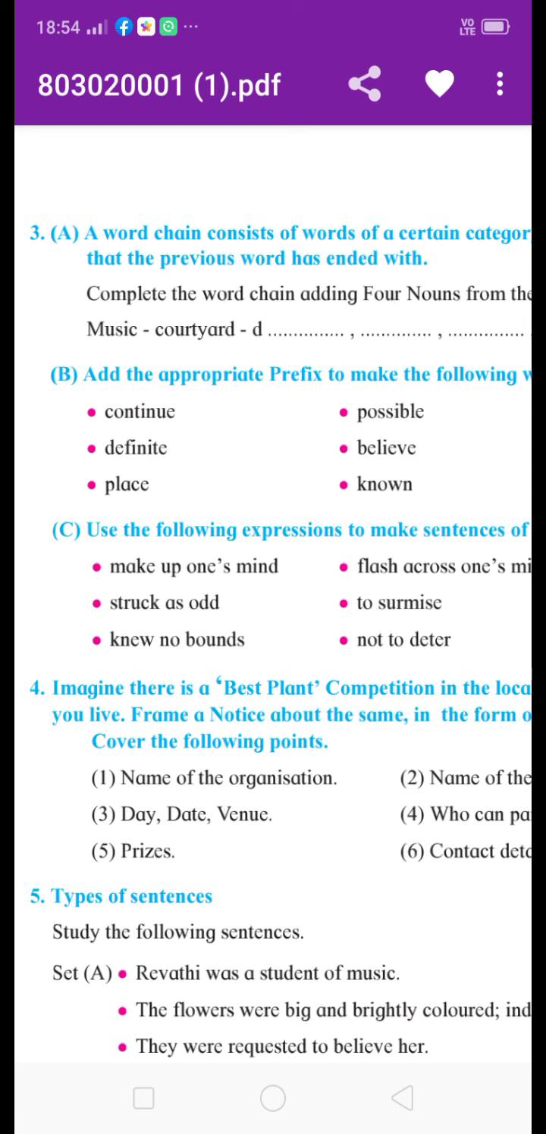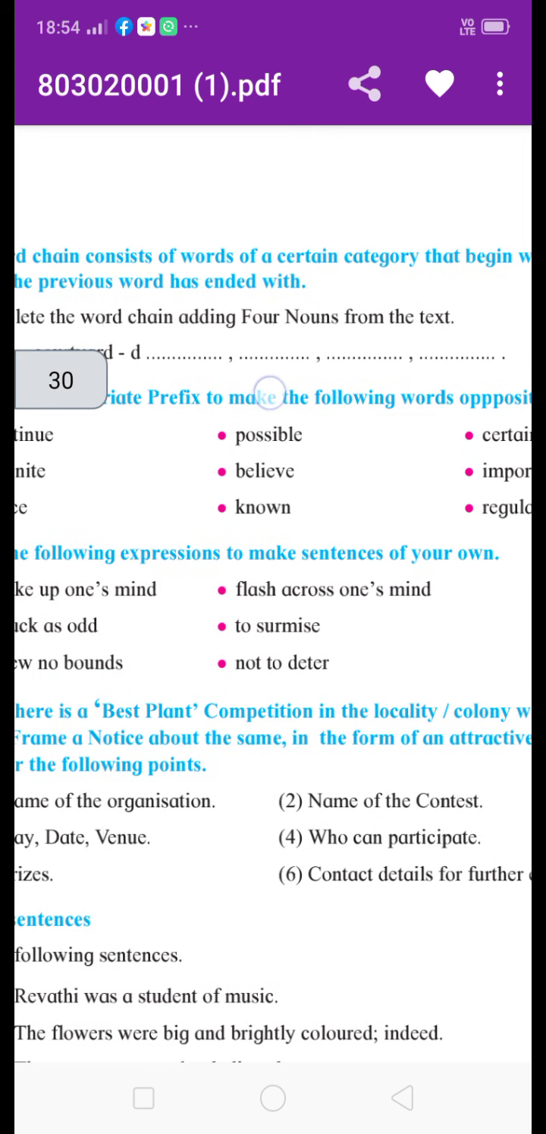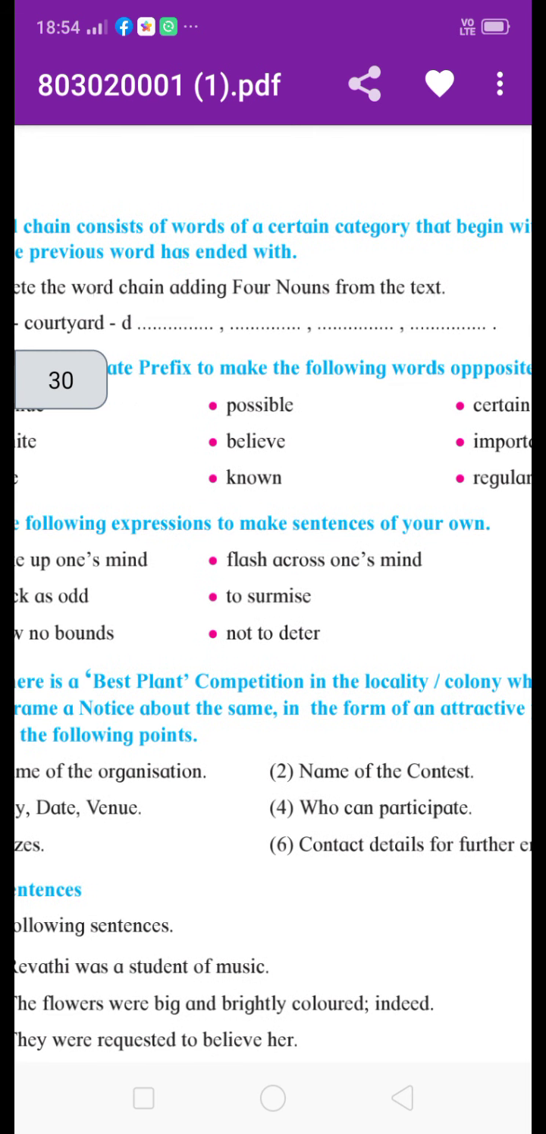For a word starting with M, mouse. Mouse is also a noun. Drum is a noun, then mouse. The last letter of mouse is E. Then the next word is egg. We can write egg. Then G is the last letter of egg. Then from G we write grape. Like this we can make the noun chain.